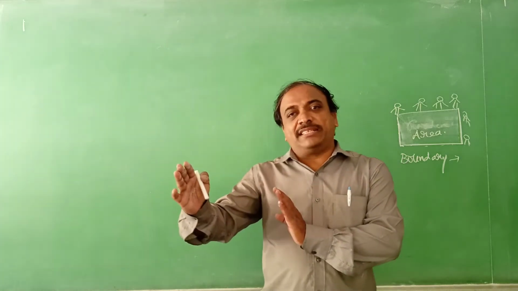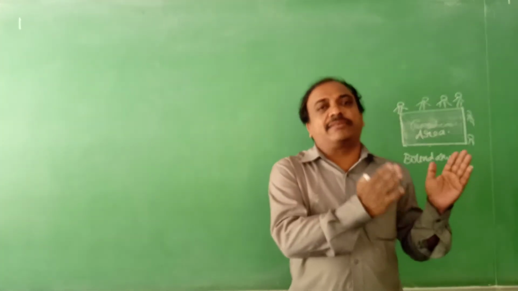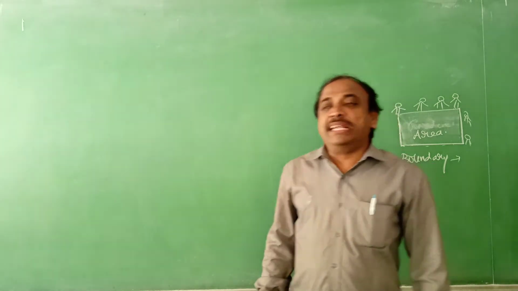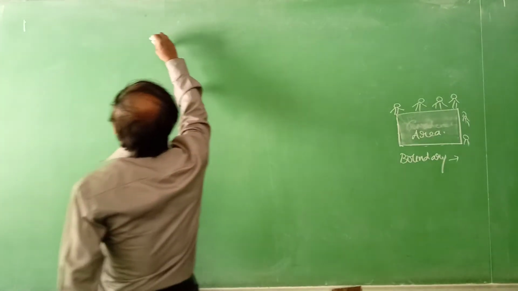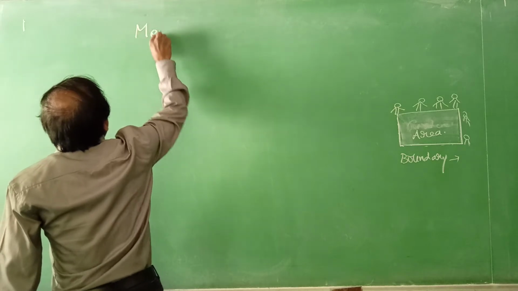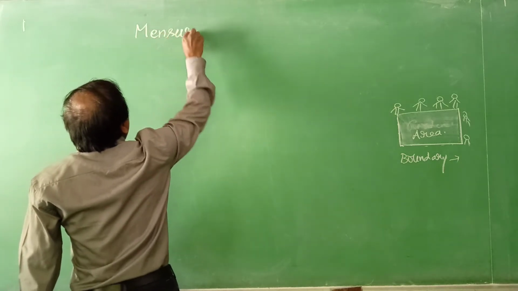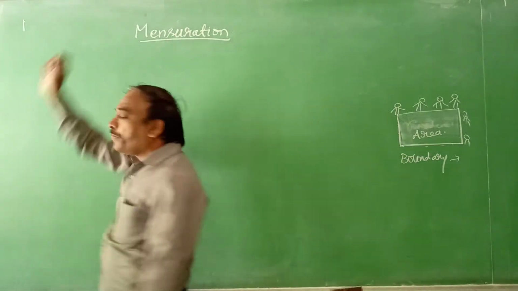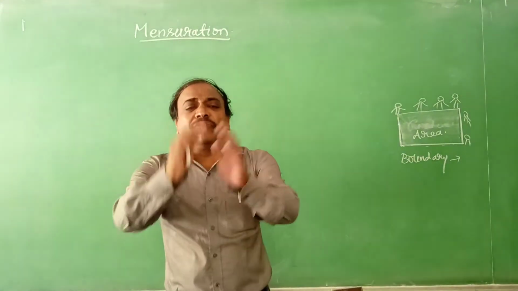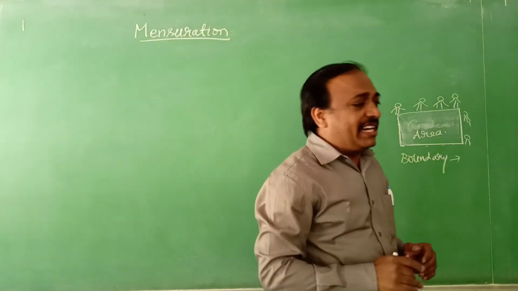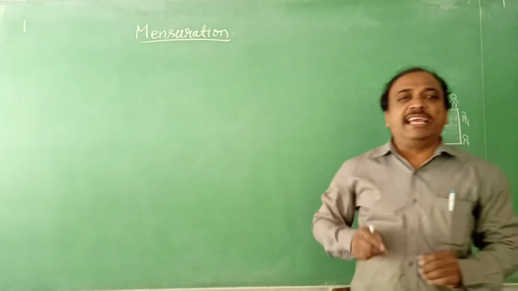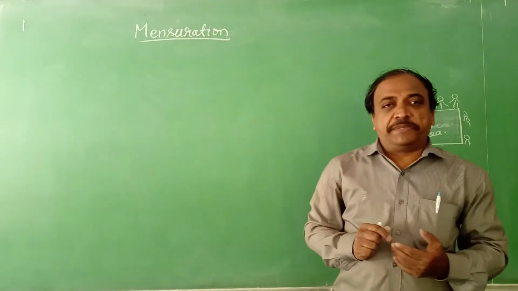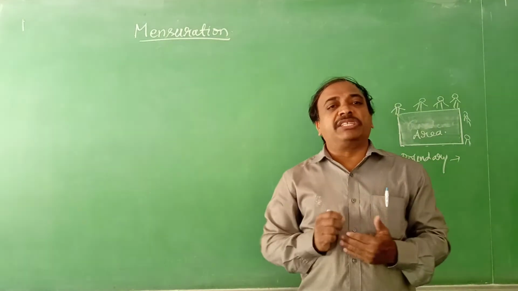In class 6 and class 7 we had chapters like that. Now the chapter name is mensuration. What do you call? Mensuration. So in this mensuration, we have different types of objects which we have already discussed in the earlier classes. Those are two-dimensional shapes. First we are talking about the two-dimensional shapes.